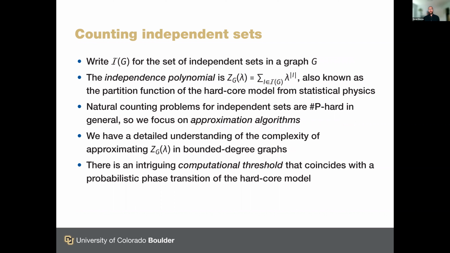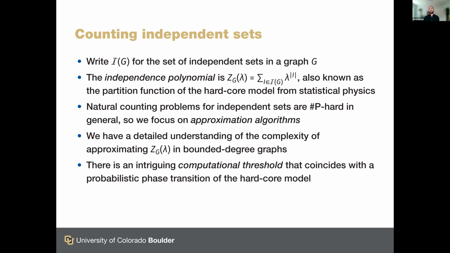So to count independent sets, I'm going to write I(G) for the set of independent sets in a graph. And an important object here is the independence polynomial, which is this function Z_G(lambda), defined as the sum over all independent sets in the graph of lambda raised to the power the size of the independent set. This is also known as the partition function of the hardcore model from statistical physics, and that's going to be crucial in our proofs.